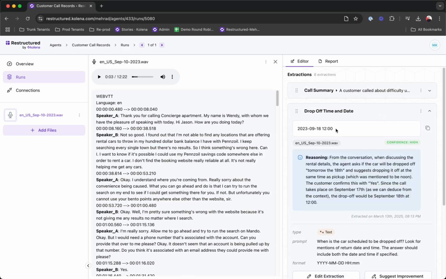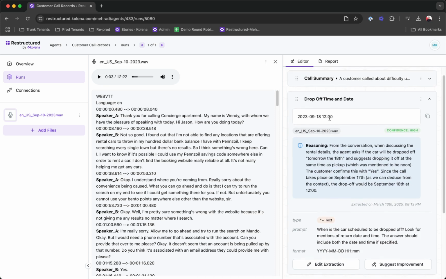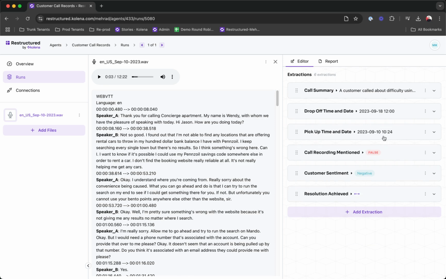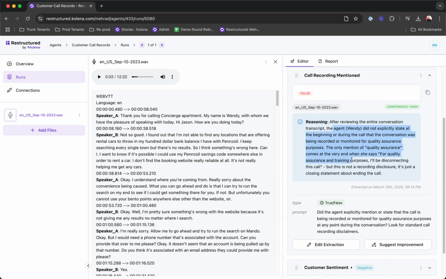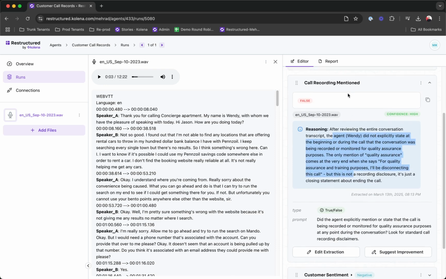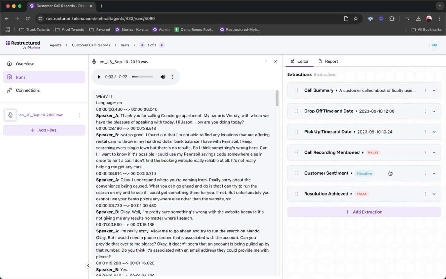And we can see here drop-off pickup time. The agent is able to go through and grab a date for when the drop-off and pickup times are. We see that here the agent did not mention that the call was being recorded. We provide reasoning so that you can see why a certain extraction has happened the way it did.